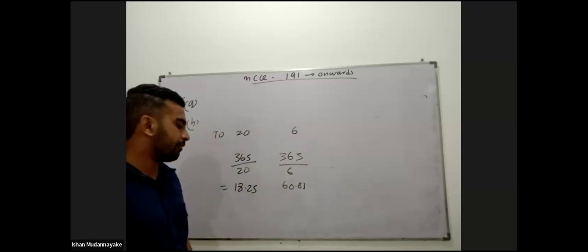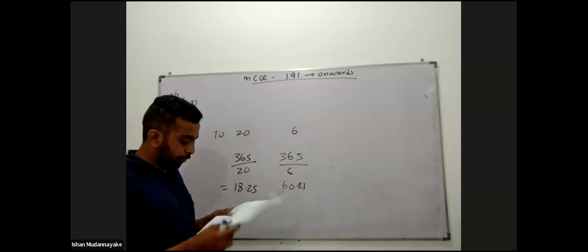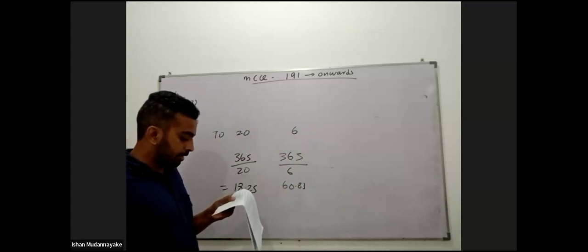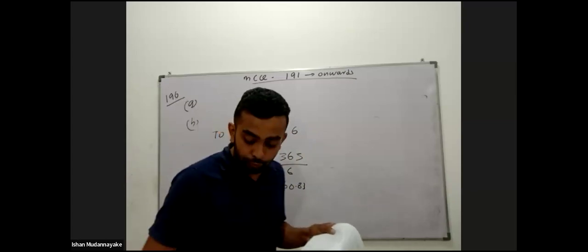So B is false: when debtors turnover decreases, the debt collection period also decreases, that is false.